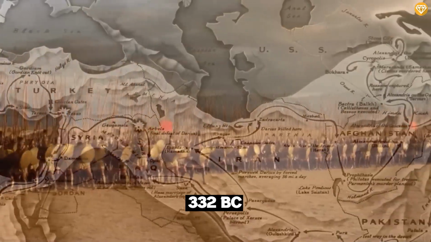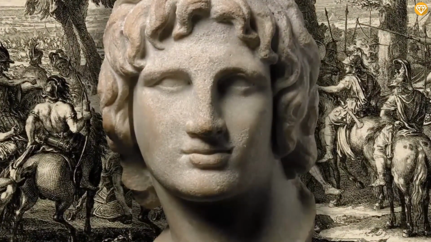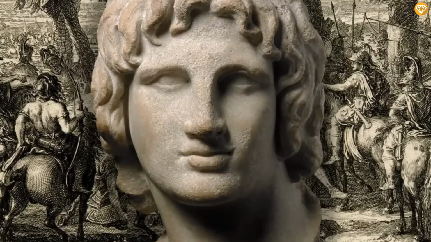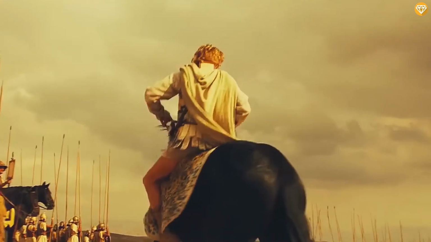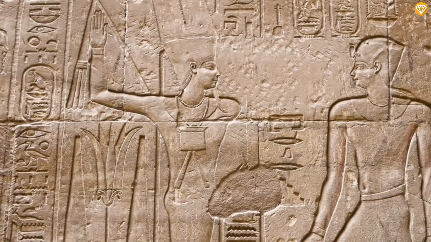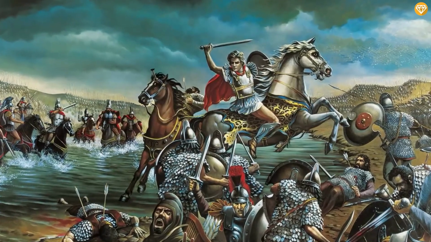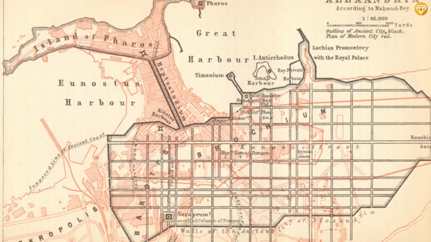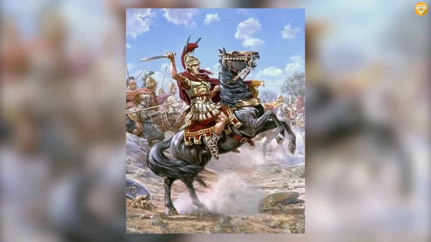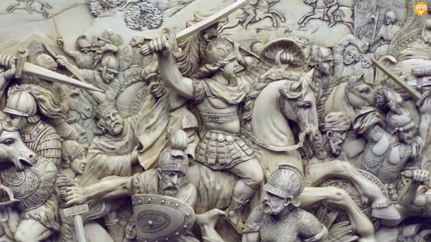In 332 BC, Alexander conquered Egypt by defeating the Persians. The Egyptians liked him as a leader, as he respected their religion and culture. He was also so charmed by their culture that he started to wear their traditional dress and study many of their scriptures. Alexander conquered many regions and even named cities after himself. In Egypt, he did the same and made the city of Alexandria the new capital of Egypt. In fact, he utilized most of the Egyptian wealth to conquer the rest of the Persian Empire.